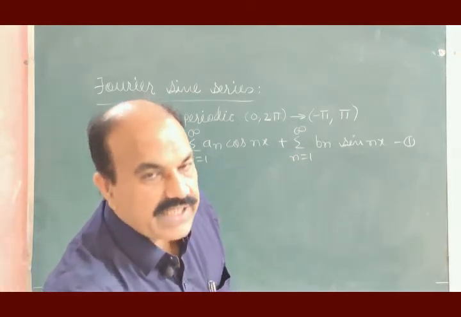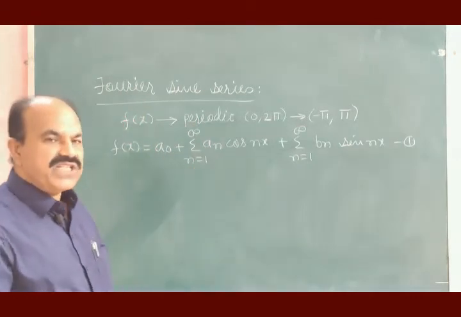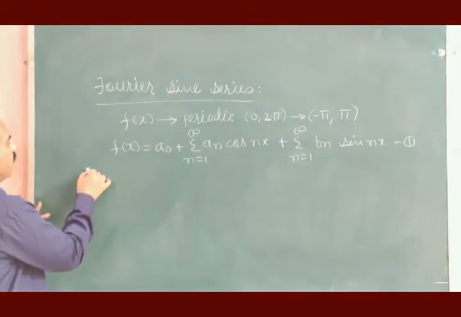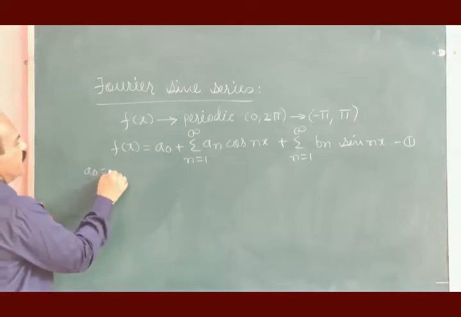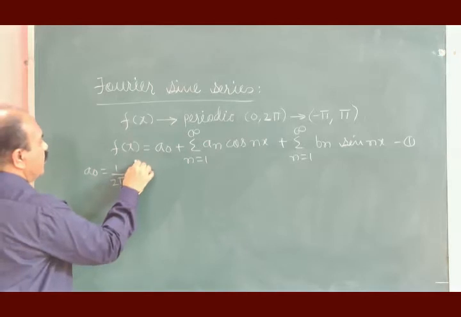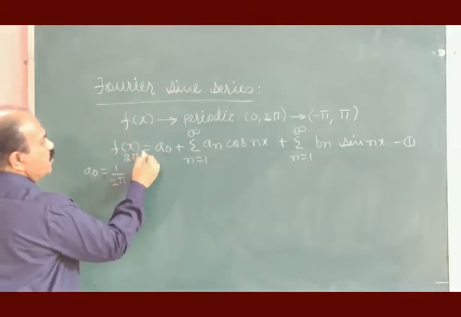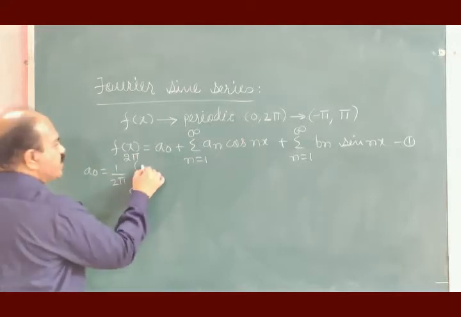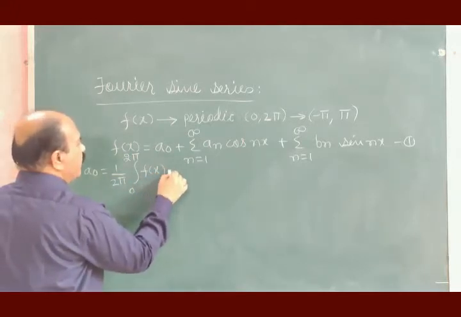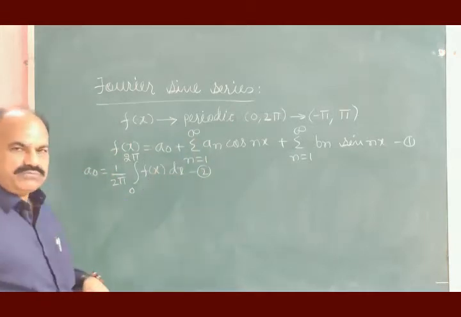And the coefficients a0, an, bn in general are given by a0 is equal to 1 divided by 2 pi integration in the limits 0 to 2 pi with respect to x f of x dx, equation number 2.